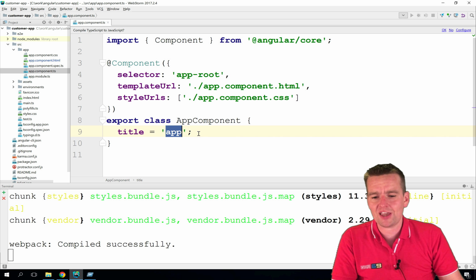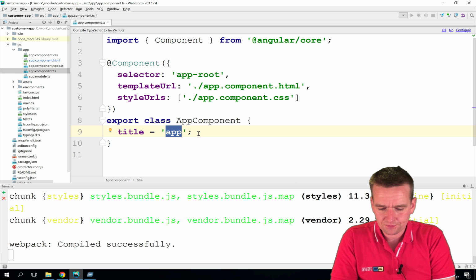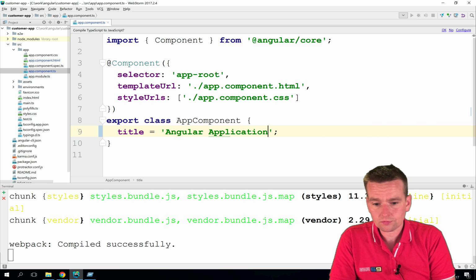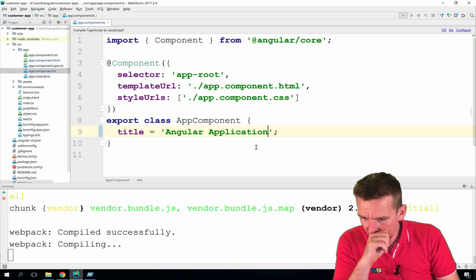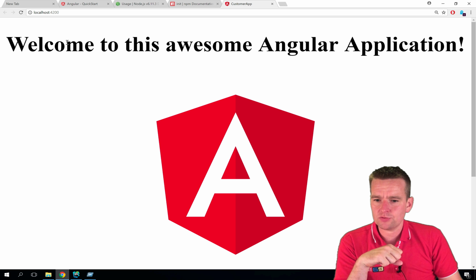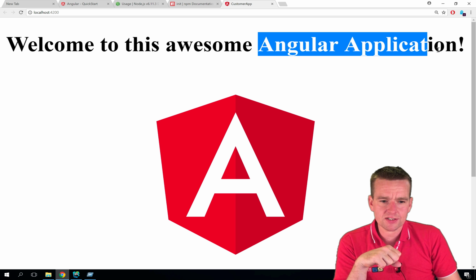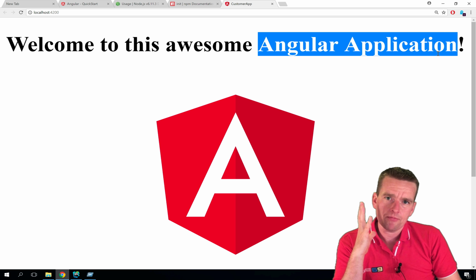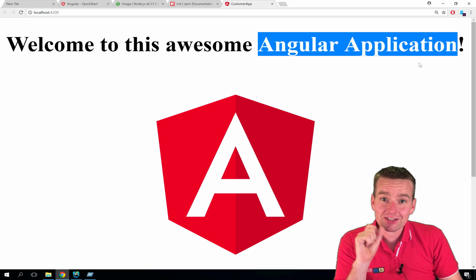So let's try, instead of having app, I'll write welcome to this awesome Angular application. Something like this. I'll do a save, and notice again it recompiles everything. No magic here. But it automatically refreshes the browser and says welcome to this awesome, and this is the title, right? So this is the property, right? So this is one-way binding.